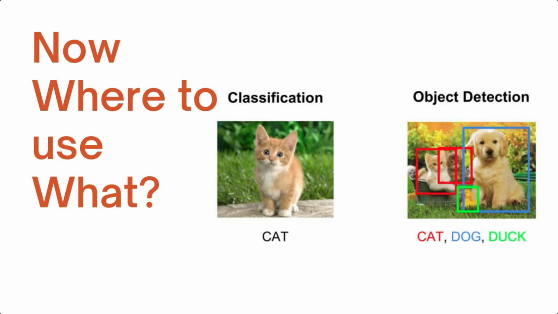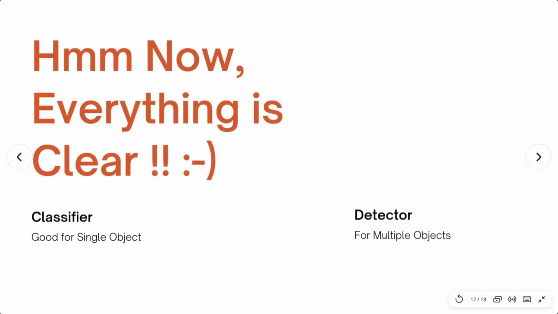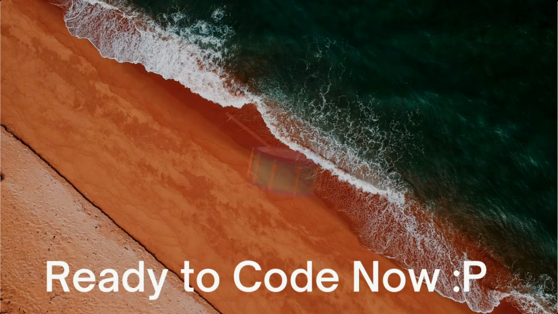So yeah, detection is good, but why don't we use detection and just skip classification? The reason is classification is less compute heavy than detection, and training a classifier is relatively easier than a detector because along with classification we have to find the location of that object. So in detection it is giving you the location and the name of the object, but in classification it is just giving you the name of the object. Let's proceed.